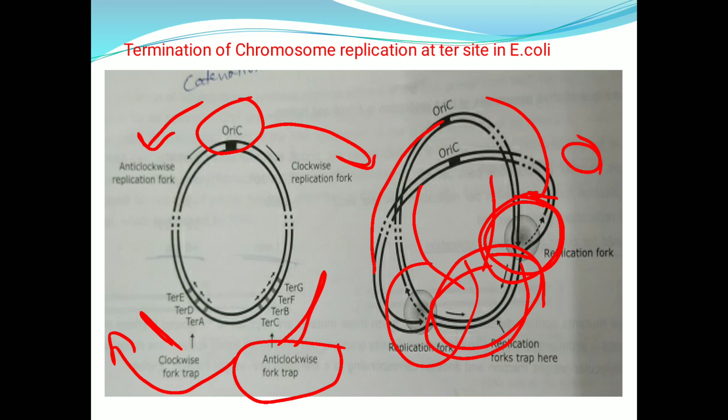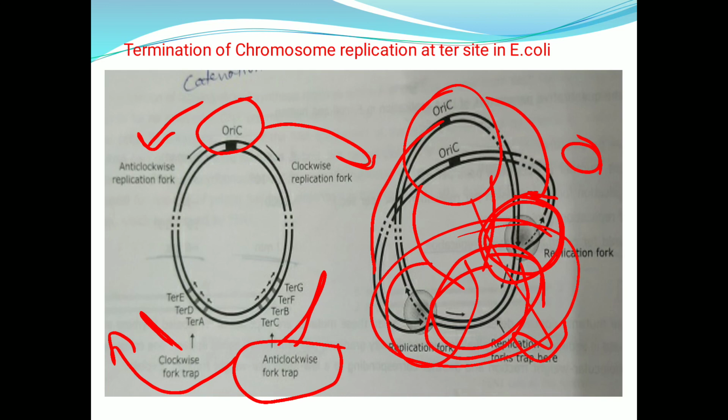And the orientation of the terminus sequences, and hence of the bound TUS proteins, in the E. coli genome is such that both replication forks become trapped within a relatively short region on the opposite side of the genome to the origin. See, this is the origin region, and on the opposite side of the origin it is trapped between TUS proteins.